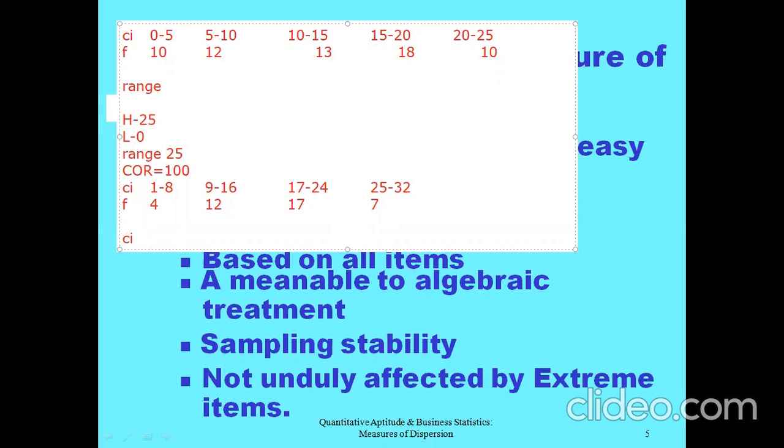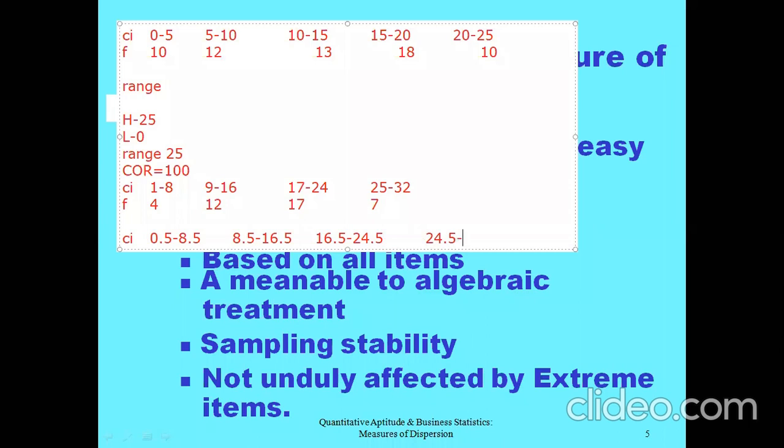If I subtract 0.5 from all the lower limits, what is the value you get? 0.5, and when I add 0.5 to all the upper limits, the value will be 8.5. So can you tell me the next class? Subtract 0.5, that is 8.5, and the next number will be 16 plus 0.5. So add 0.5 to the upper limit and subtract 0.5 from the lower limit, so that you are converting an inclusive class interval into an exclusive class interval. After conversion, then solve the problem.